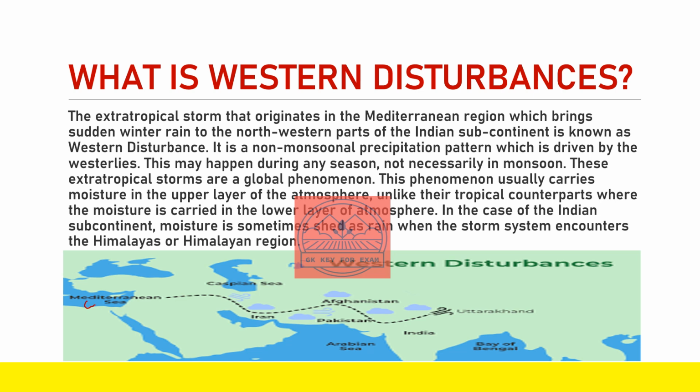here is the Mediterranean Sea, and the western disturbance comes from here through Iran, Afghanistan, Pakistan and into India, in North Indian states up to the Himalayas. And here it's Himachal Pradesh, Punjab and Haryana, which get disturbed by the western disturbances. So let's move to the next slide.